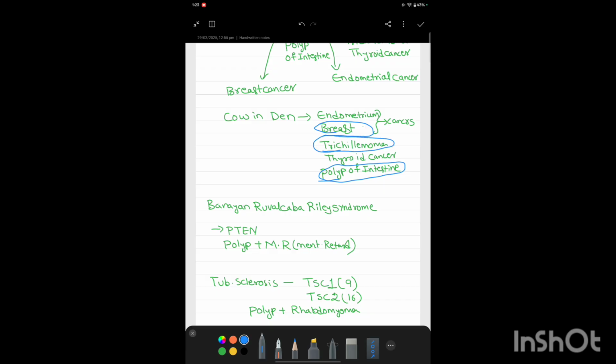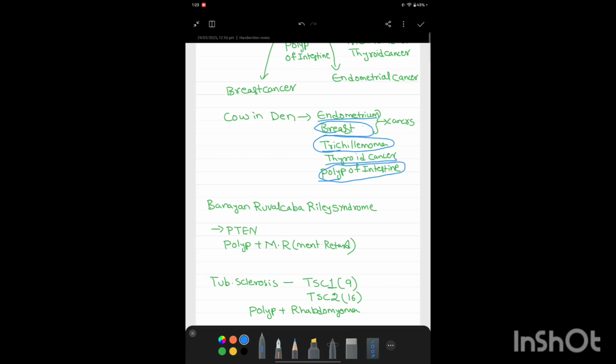So trichilemmoma, a hair disease, is seen. All the hair on that cow will get affected. Apart from that, it will have endometrial cancer and thyroid cancer. So let us remember it again.